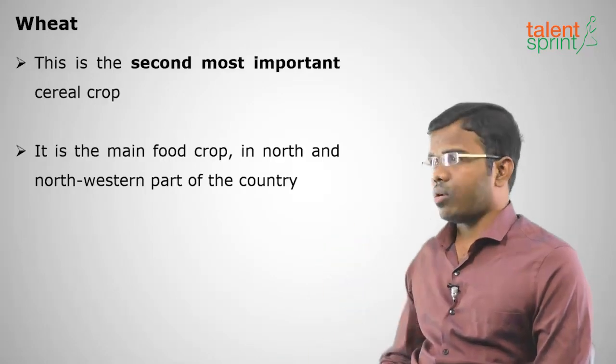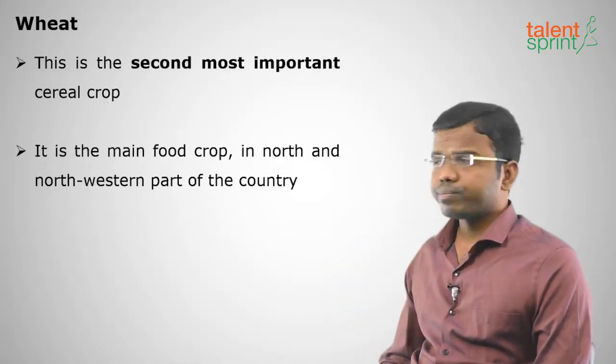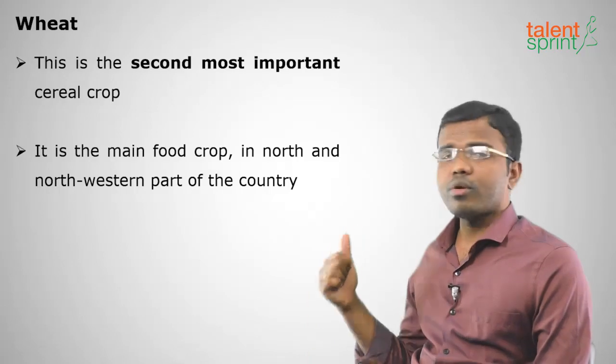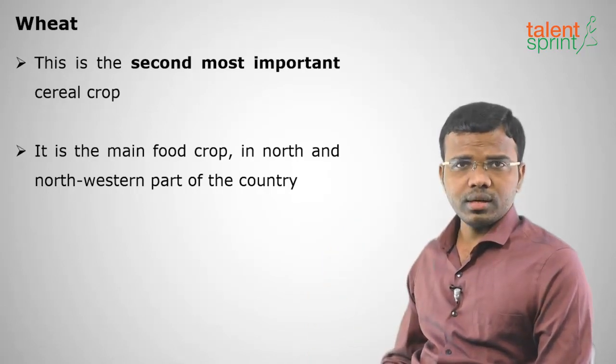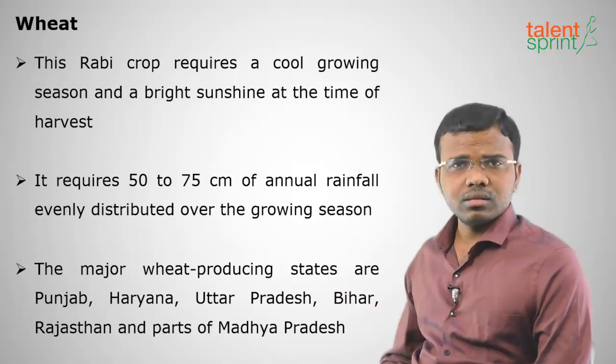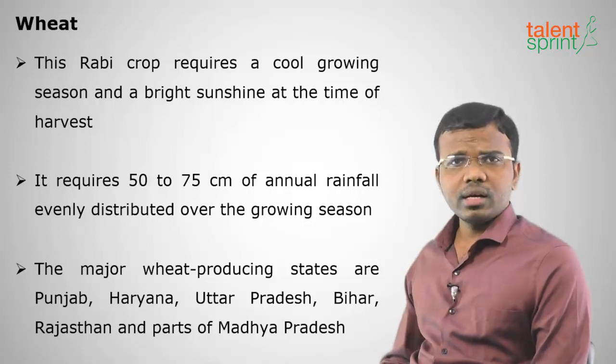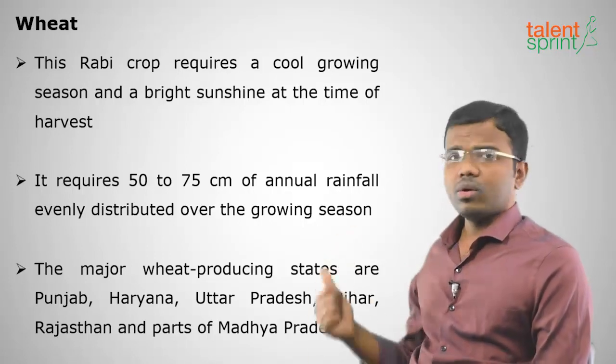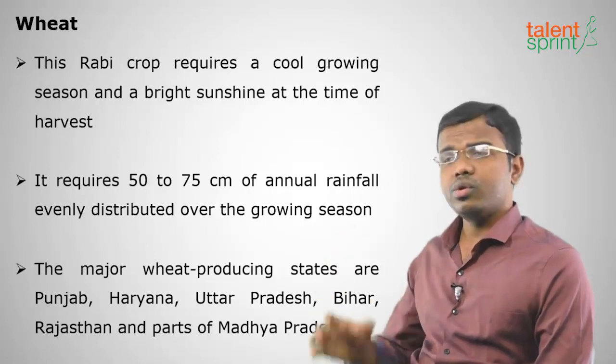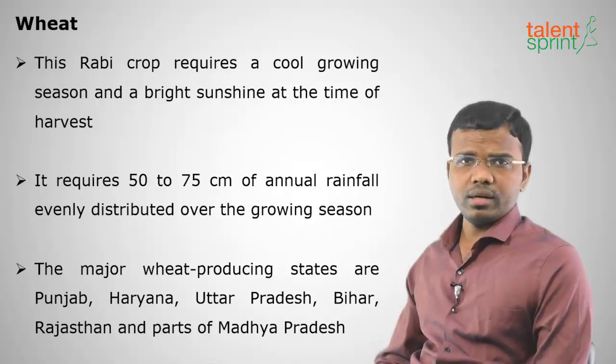The next staple crop in India is wheat. This is the second highest grown crop in India. Wheat is a rabi crop and the main food crop of the north and northwestern part of the country. During germination it requires somewhat higher temperature, during growth very little, and during harvest again somewhat higher temperature.